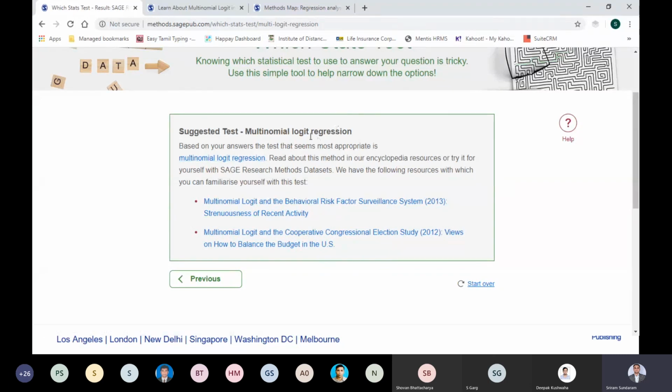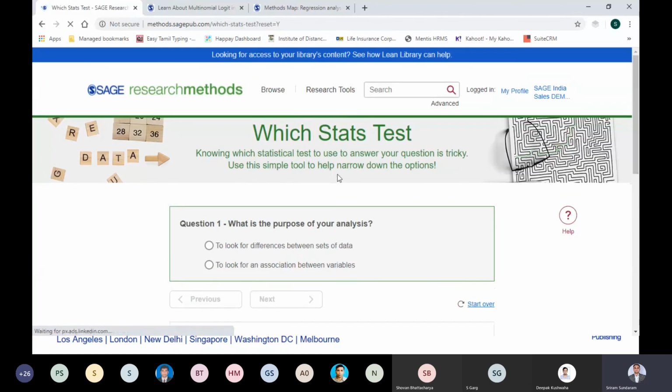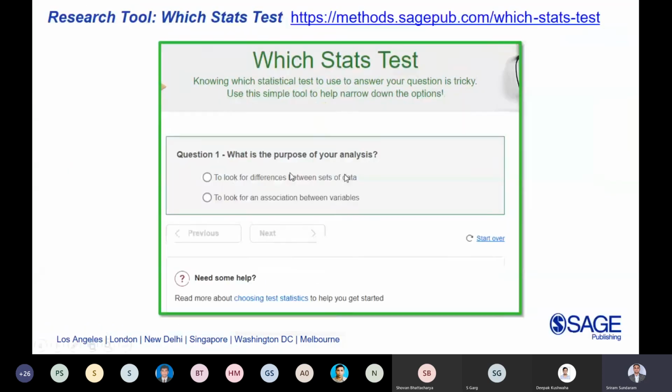Once the platform suggests a test, I can click on that, read further about it, and if there are any additional resources, I can look at them. If you want to start over again, you click here and you can start over again. So that's what the simple tool Which Statistics Test does in this platform.